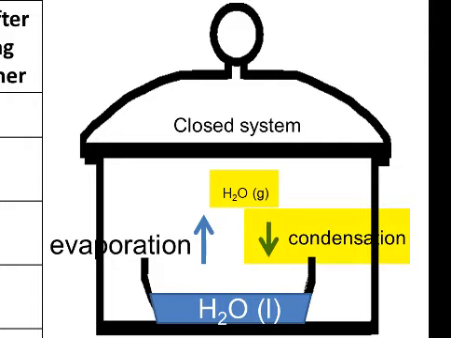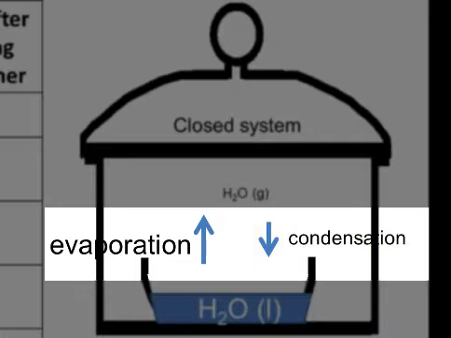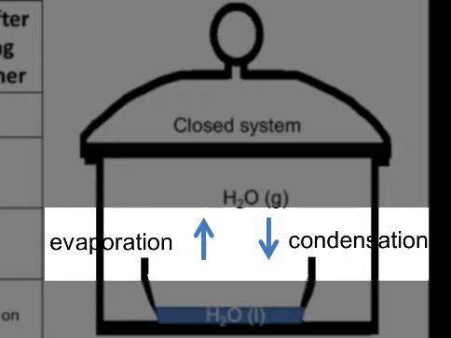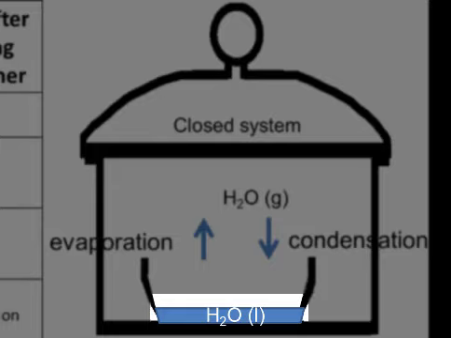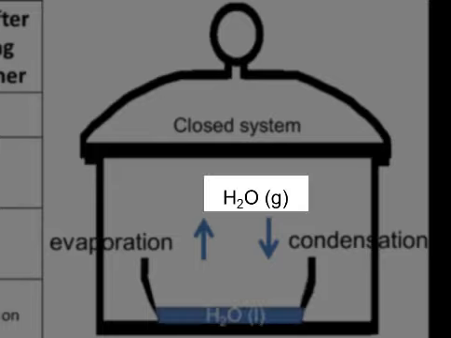So the condensation rate has been increased. This happens until the two rates, condensation and evaporation, are the same. And once that happens, the amount of water stops changing, the level of water stops changing. Also, the humidity stops changing.